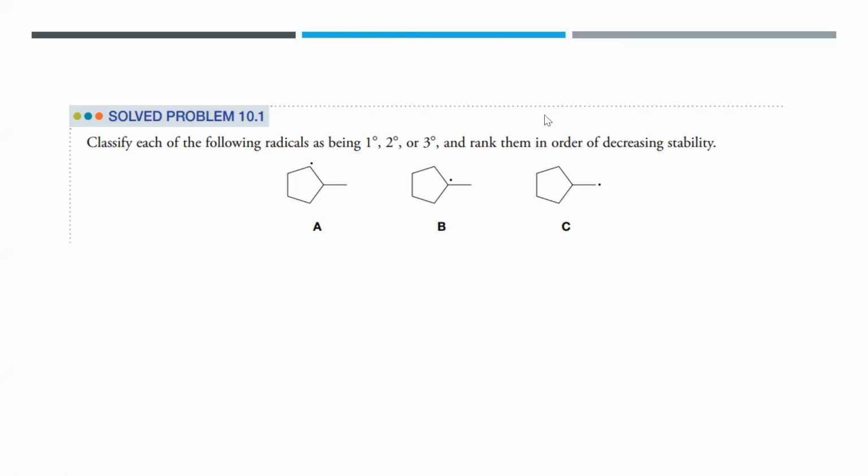There are 3 radicals here. The most stable radical is letter B, next letter A, then letter C.